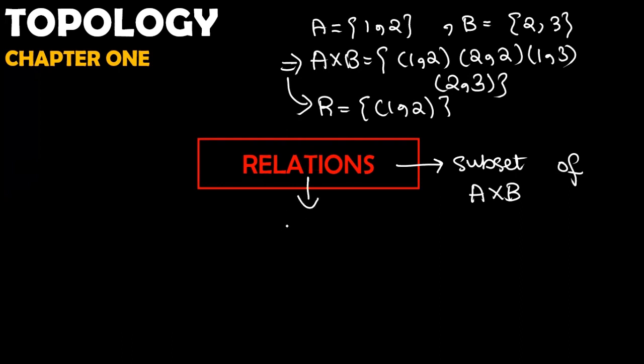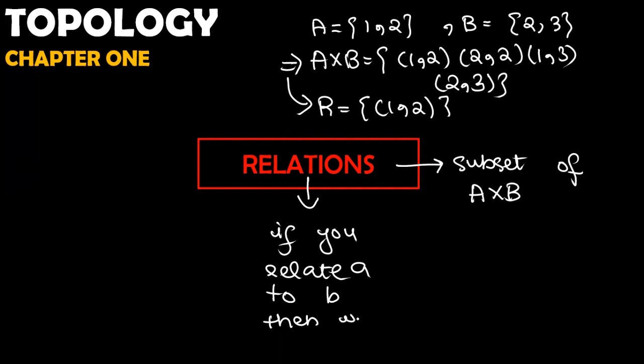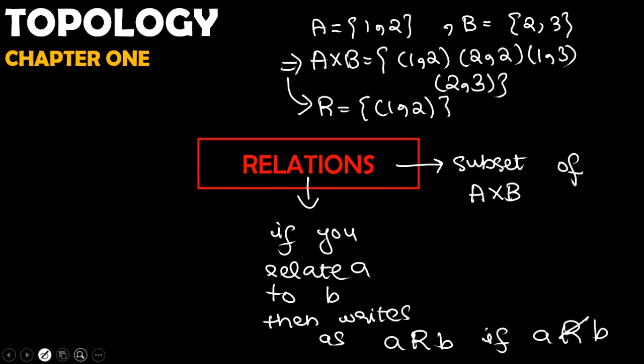If A is related to B, then we write it as A R B. If A is not related to B, if we do not have a relation, then it is written as A is not related to B.